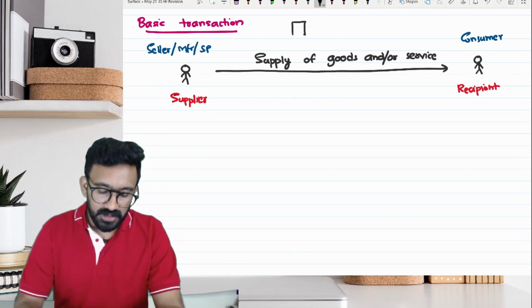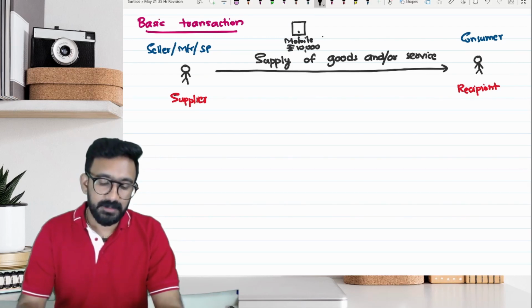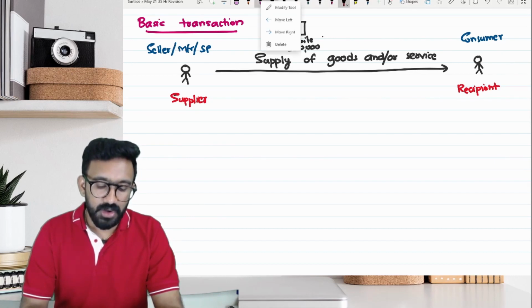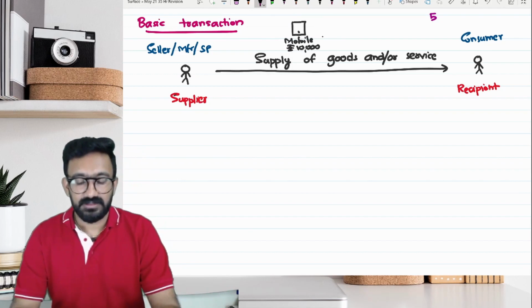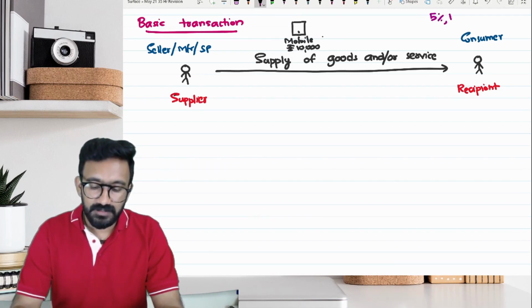Suppose this particular product that is sold here is a mobile phone worth 10,000. On this mobile phone, what will be applicable? GST will be applicable. What are the common rates of GST that we have? General rates: we have 5%, 12%.